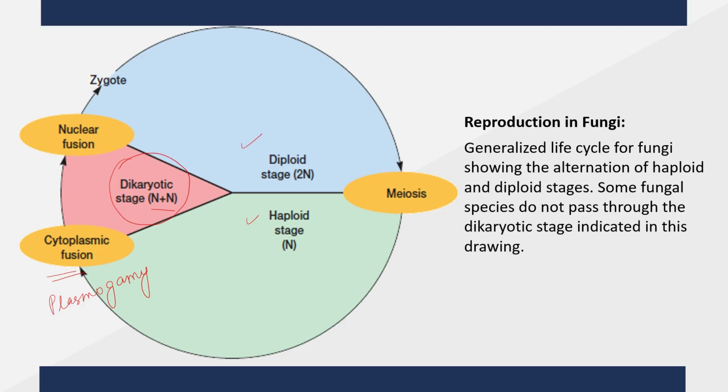After this stage is over, there will be karyogamy or nuclear fusion, which leads to formation of the zygotic stage. The zygote is formed, and this enters into the diploid stage, the 2N stage, and then reduction division or meiosis occurs so that the spores can be produced, which are haploid.